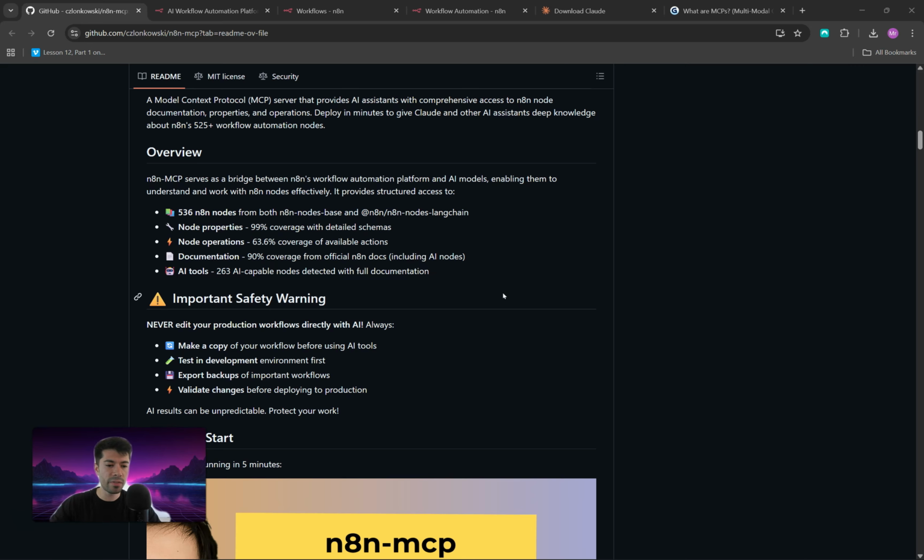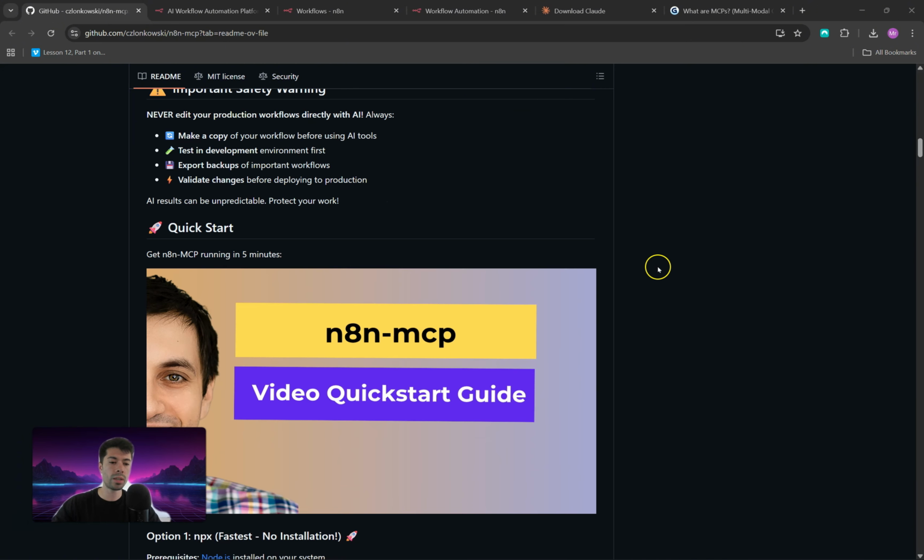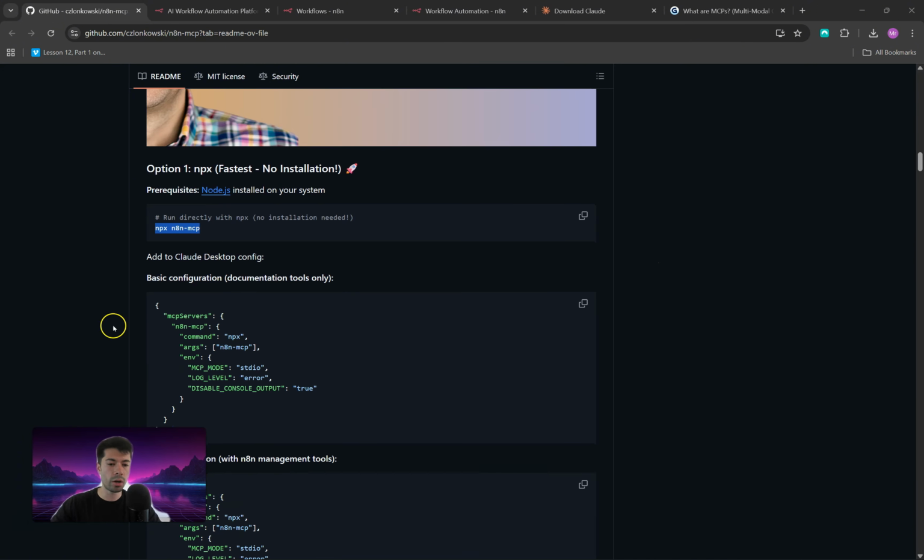So it's a specific tool developed specifically to allow Claude Desktop to know about n8n, so that when you ask it to create a workflow for you, it will do so using the actual knowledge of the n8n database. I hope this explanation has been helpful, but let's do it step by step so it becomes easier for you to understand.